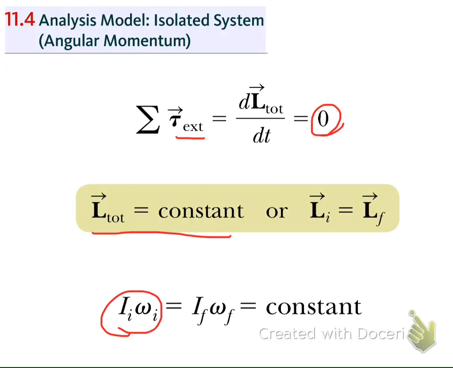Anyway, if the distribution of the mass of the object can change, the moment of inertia can change. But if that change comes from the internal force, it will not change the value of the angular momentum. So it means that the product of I and omega will be constant. But if I changes, it means that omega will change also.